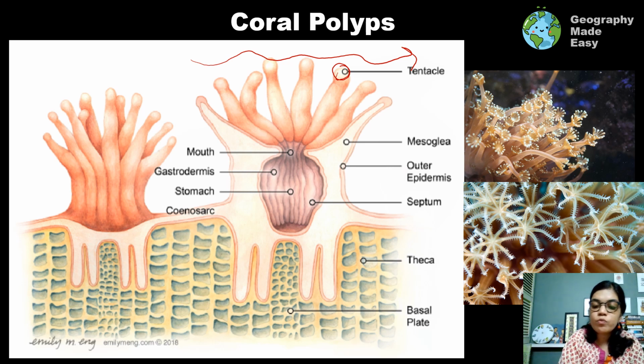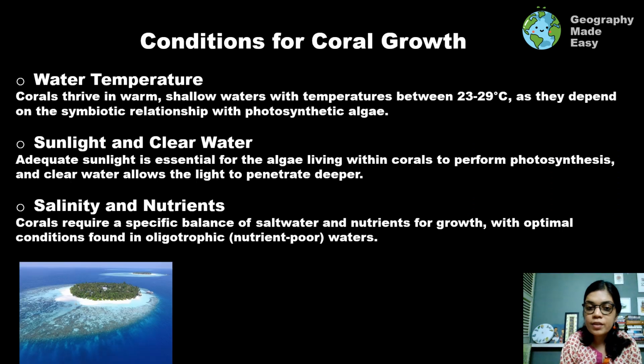This is the mouth through which the organism feeds. This is how it functions, and it forms a calcium carbonate deposit, which becomes the skeletal part of the reef, and it builds on. So colonies over colonies, it keeps building on and forming the coral reef.